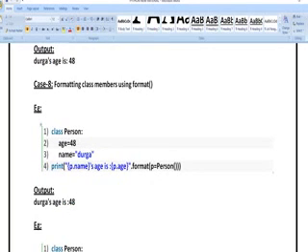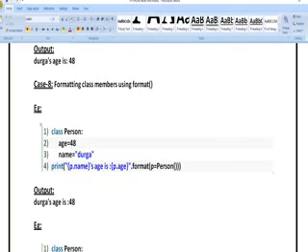Here you can see class person, age is equal to 48, name is equal to Durga. Print p dot name, age is p dot age. I am going to get Durga's age is 48. I have taken the class name as person, and I am defining p as a person.